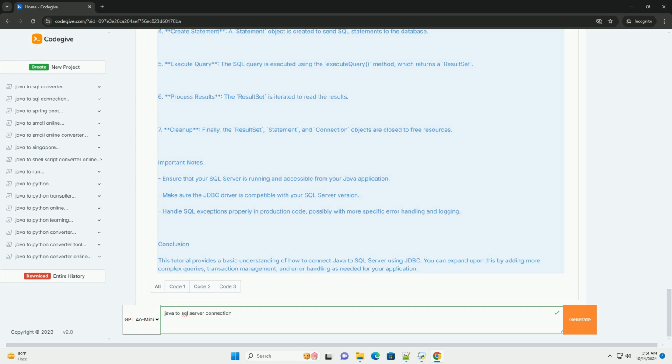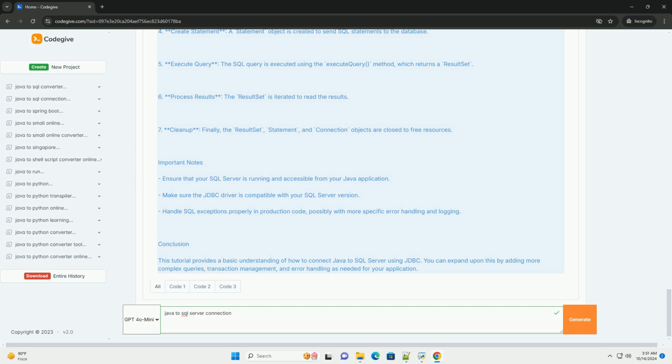Important notes. Ensure that your SQL Server is running and accessible from your Java application. Make sure the JDBC driver is compatible with your SQL Server version. Handle SQL exceptions properly in production code, possibly with more specific error handling and logging.